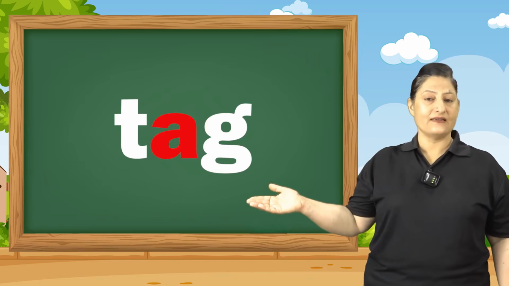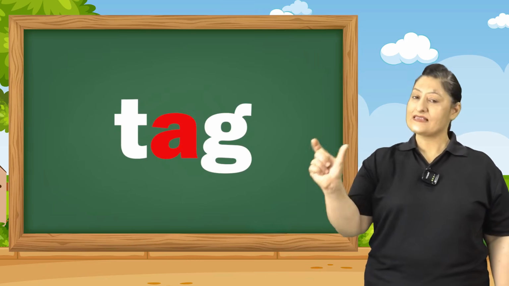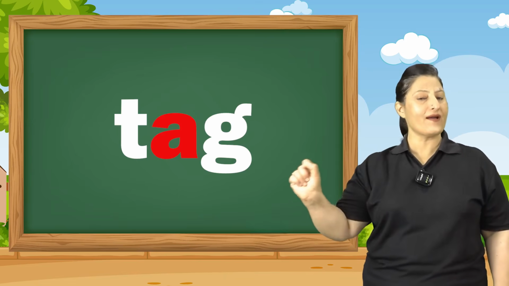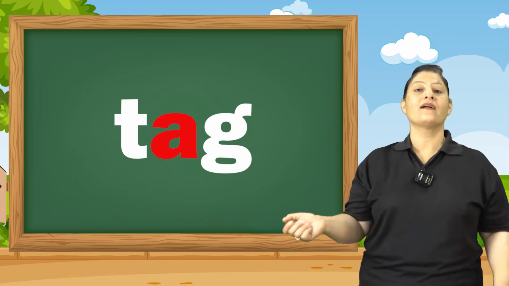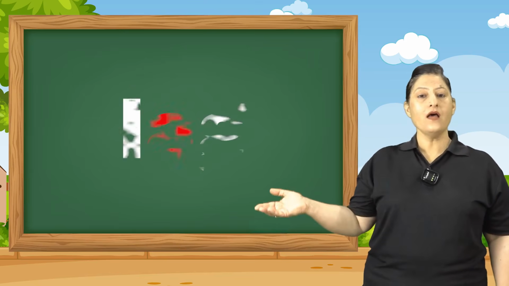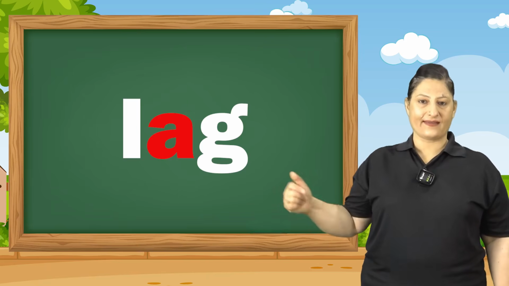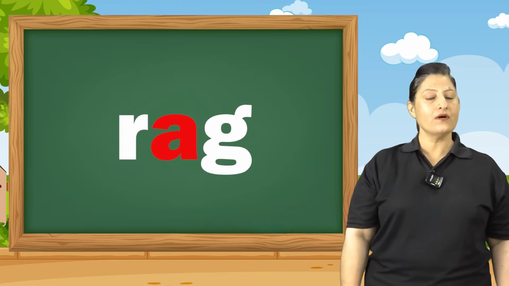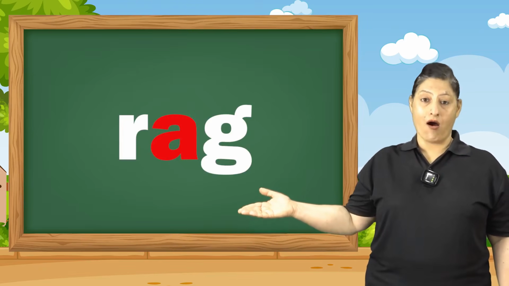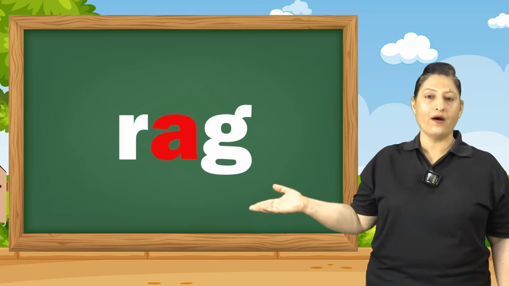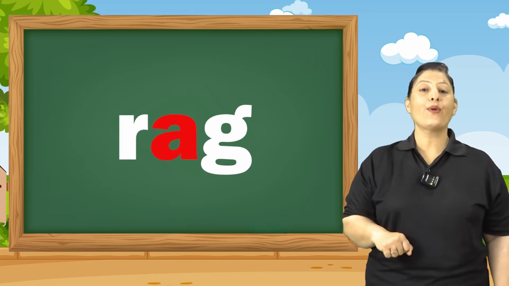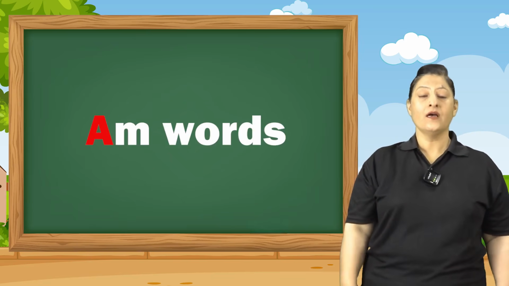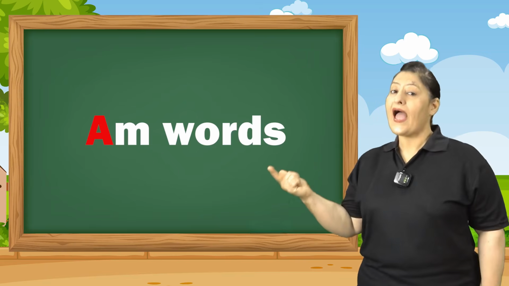T says T. T, ag, tag. Tag is a piece of paper which has written the description or a price. Price tag. T, ag, tag. L, ag, lag. L-A-G says lag. Looking at the next word, R-A-G, which says ag, rag. Now we have learned ad words and ag words.